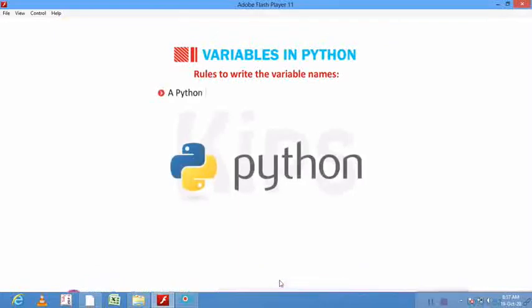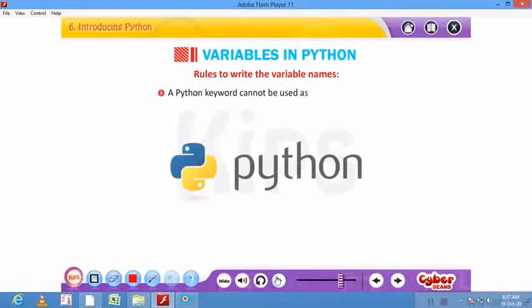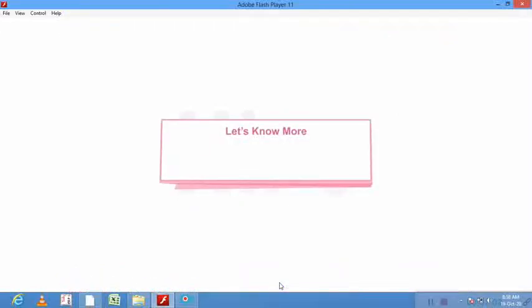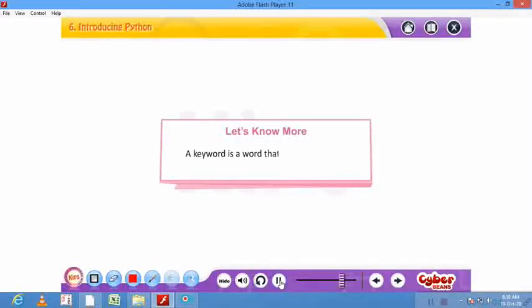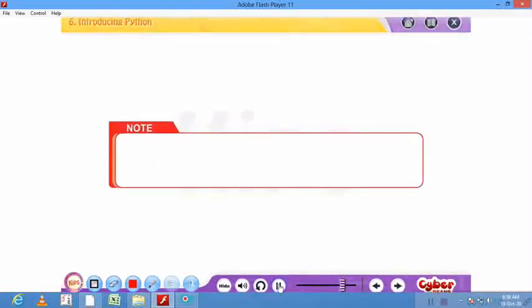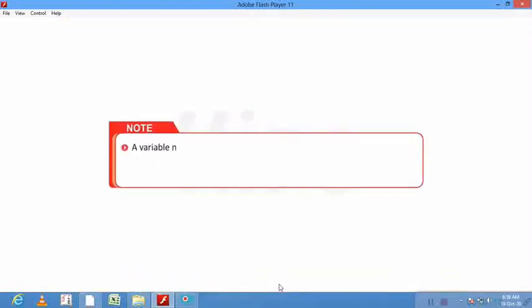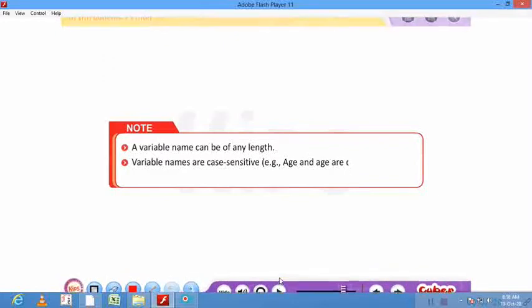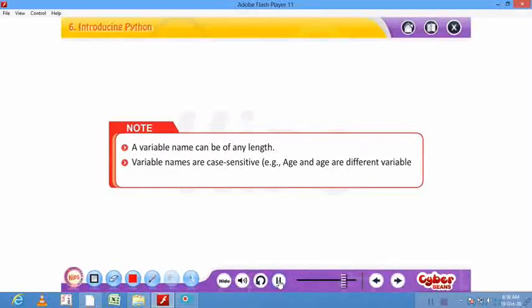A Python keyword cannot be used as a variable name. Let's know more. A keyword is a word that conveys a special meaning to the compiler. A variable name can be of any length. Variable names are case sensitive. Example, age and Age are different variable names.